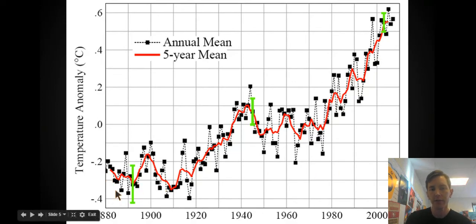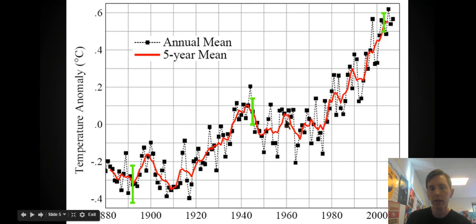This graph measures the temperature at a certain place over the last 100 years. Now we can see that each black dot represents the average temperature in one year in this place. We can see that that jumps around a lot. But the red line is more of our climate graph, in that it looks at the average temperature of this place over a longer period of time. And we can see that the temperature of this place has definitely gone up over time.